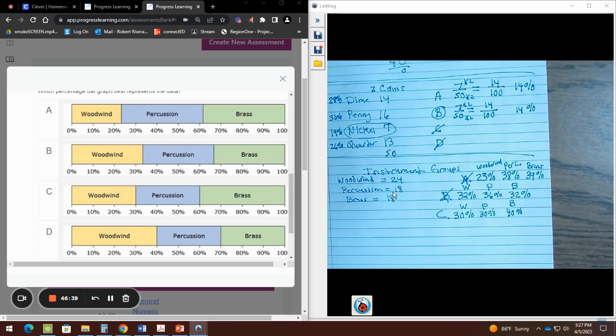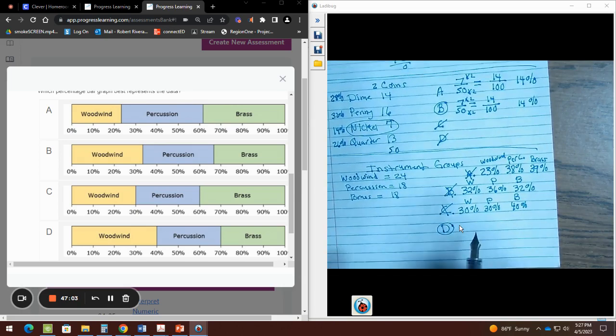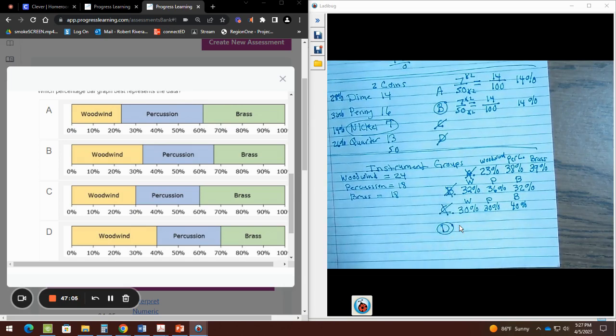So now let me see if it matches my data. Woodwind and percussion are equal in my percent, but woodwind and percussion should not be equal. As a matter of fact, woodwind should be the greatest one, and brass right now is the greatest one. So guess what? Letter C is wrong also. So guess what the answer has to be? D. Of course, a good student is going to prove why D is the answer, so let's go check it out.